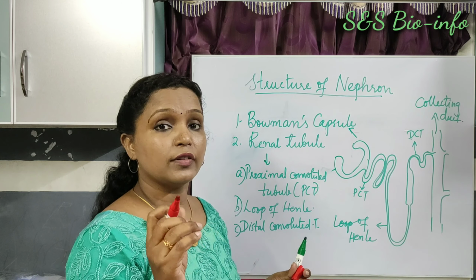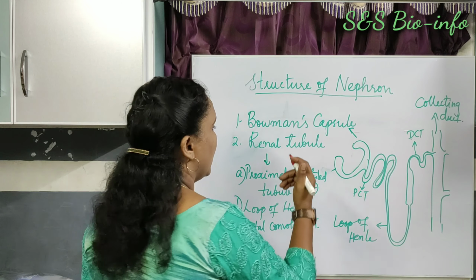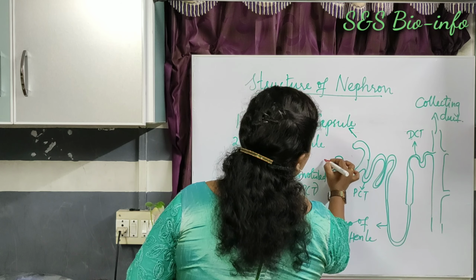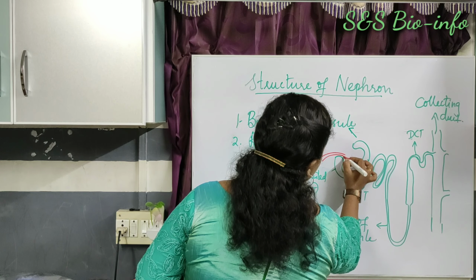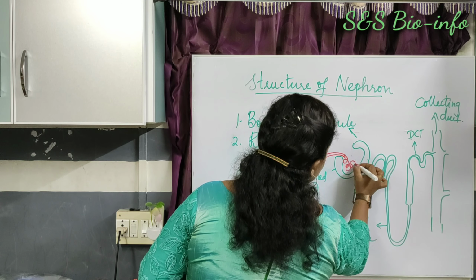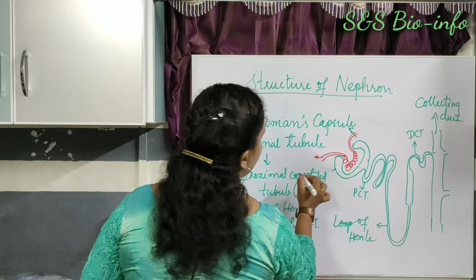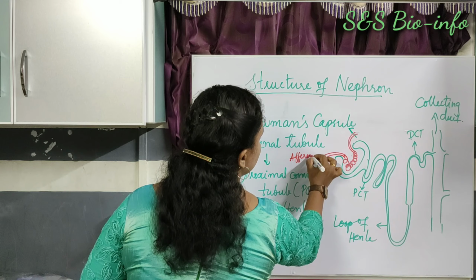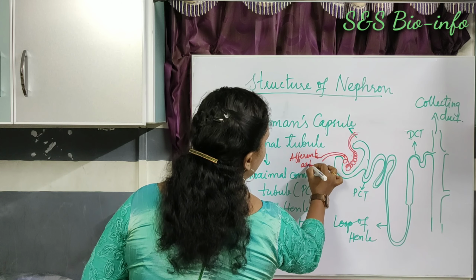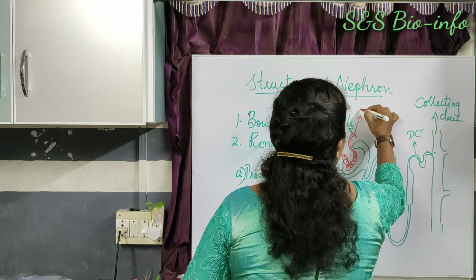Then this Bowman's capsule is a hollow cup-shaped structure. It consists of a tuft of blood capillaries called glomerulus, and this glomerulus is formed from the afferent arteriole. This one is the afferent arteriole.